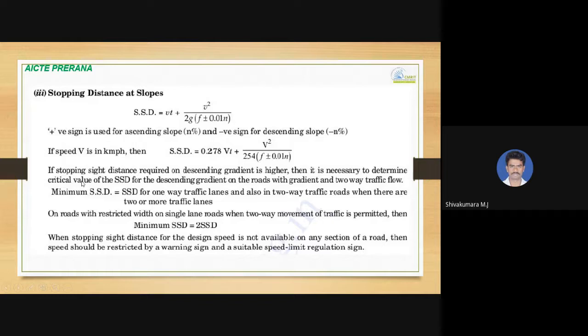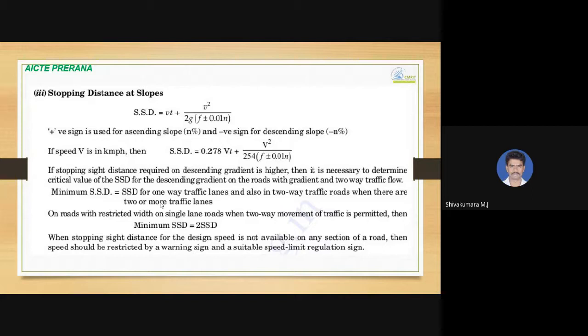If the stopping sight distance required on a descending gradient is higher, then it is necessary to determine the critical value of stopping sight distance for the descending gradient on roads with gradient and two-way traffic flow. The minimum stopping sight distance equals the stopping sight distance for one-way traffic lanes, and also for two-way traffic roads when there are two or more lanes.